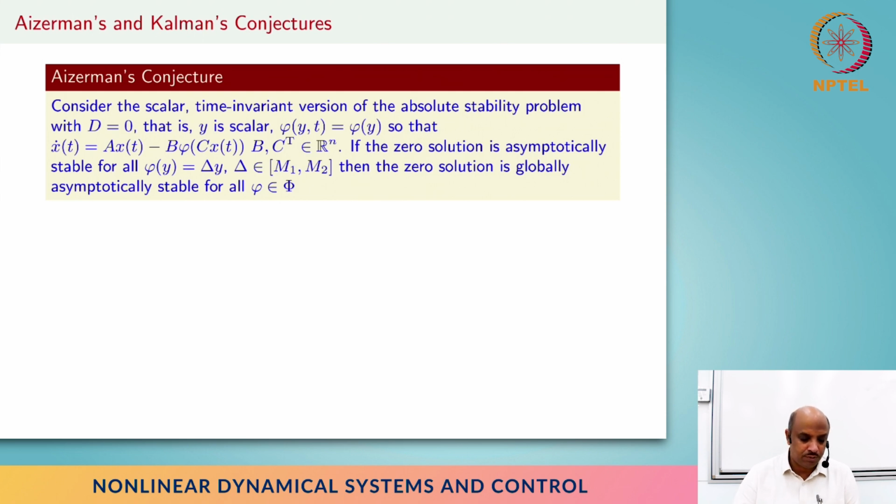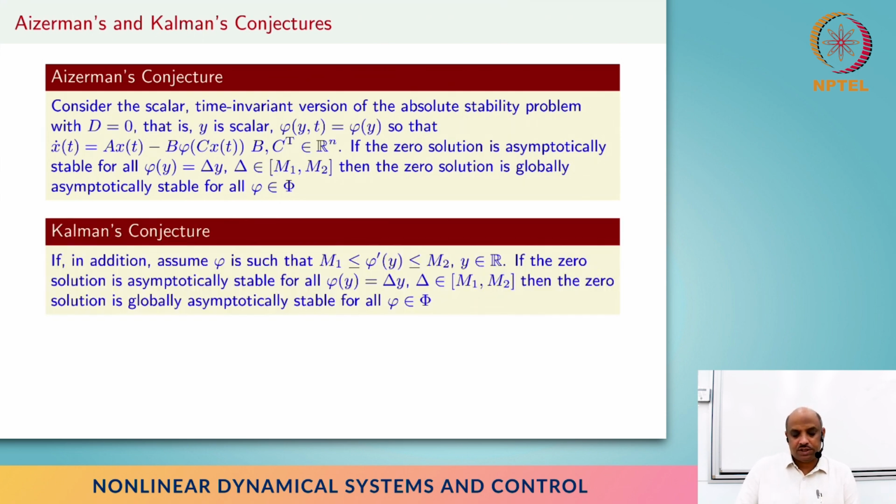That's Aizerman's conjecture. And then Kalman came back and said, why? Because Aizerman's conjecture was proven to be wrong. There is a system that is stable with respect to all linearities in that sector, but it's not necessarily stable for some nonlinearity in that sector, right?